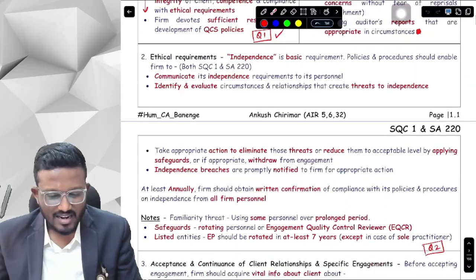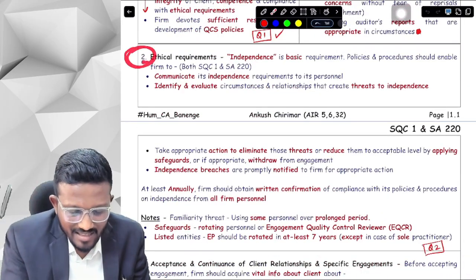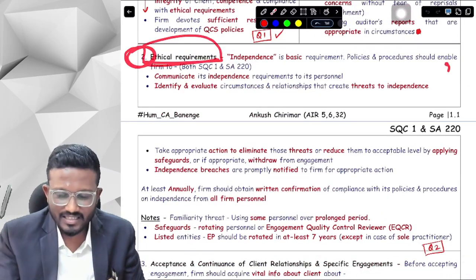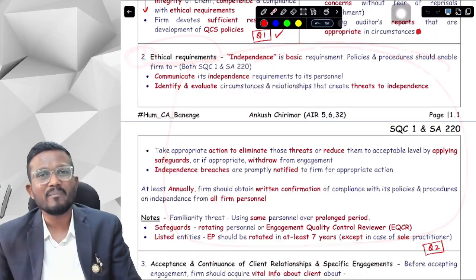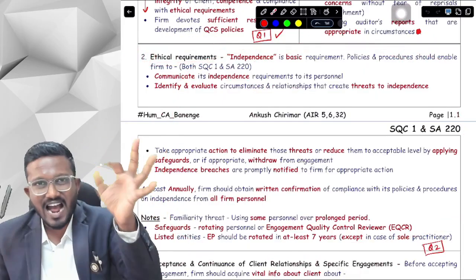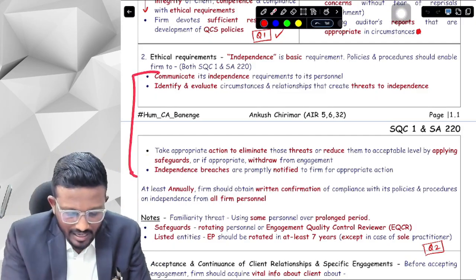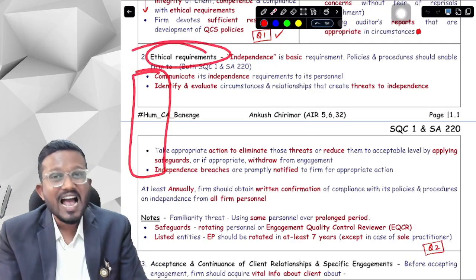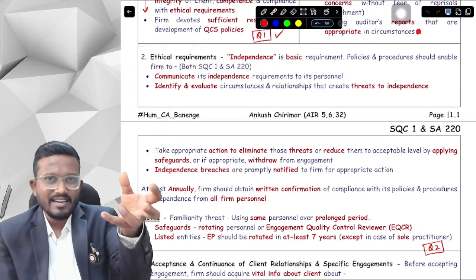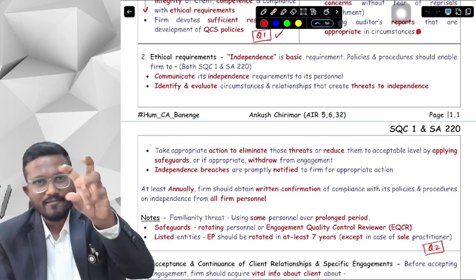Okay, yes, sir. Now let's talk about the second element, that is ethical requirements. Why is this merged? Because ethical requirements is common in both SQC1 and SA 220. First of all, what I have to tell you is there are 4 points in your ethical requirements, and some of these points are there in SQC1, some points are there in SA 220. I have just merged both the points.